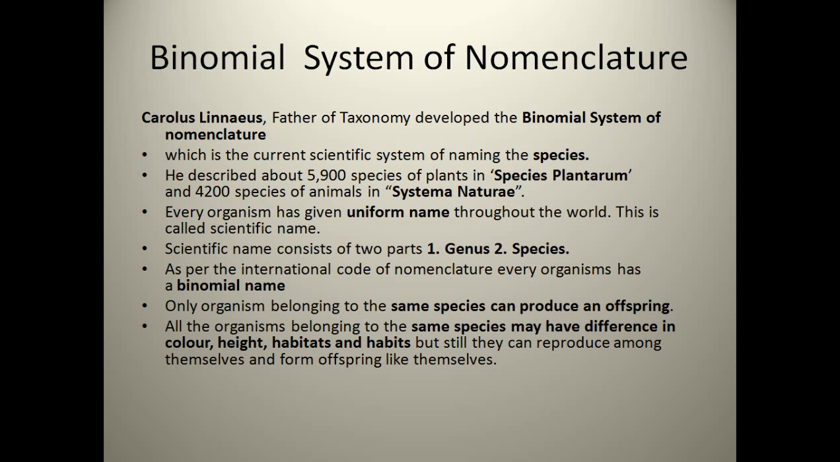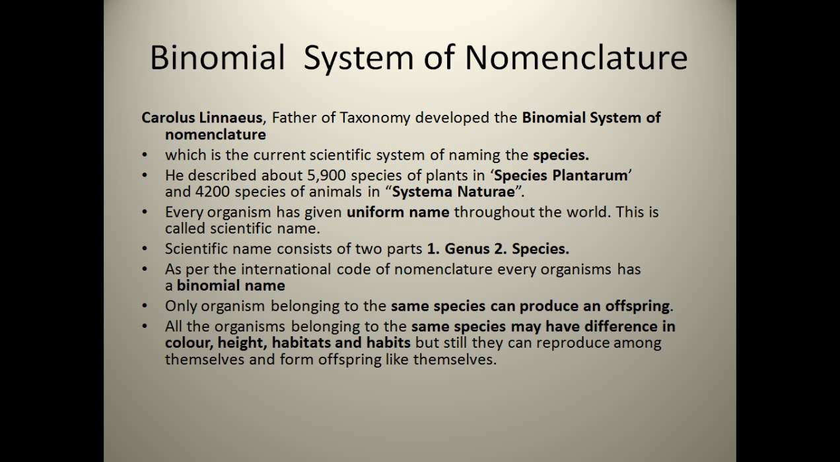This is called the scientific name. The name given to the plants or the animals is called the scientific name. Scientific name consists of two parts: one is genus and the second is species. Always remember, when we come to know about the genus and the species of a particular plant, then we can easily write the scientific name of that plant. As per the International Code of Nomenclature, every organism has a binomial name.